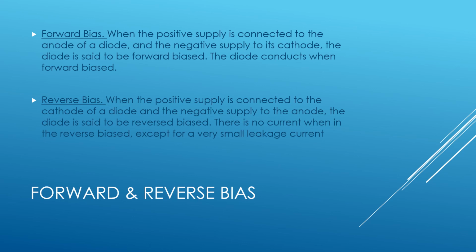Reverse bias. When the positive supply is connected to the cathode of a diode and the negative supply to the anode, the diode is said to be reverse biased. There is no current when in reverse bias, except for a small leakage current.